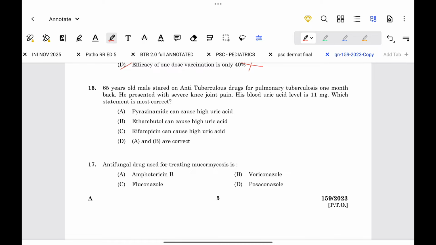A 65-year-old male started on anti-tubercular drugs for pulmonary tuberculosis 1 month back. He presented with severe knee joint pain. His uric acid level is 11 mg. Which statement is more correct? Pyrazinamide can cause high uric acid, correct. Ethambutol can cause high uric acid, correct. Rifampicin can cause high uric acid, false. So option D, A and B are correct.